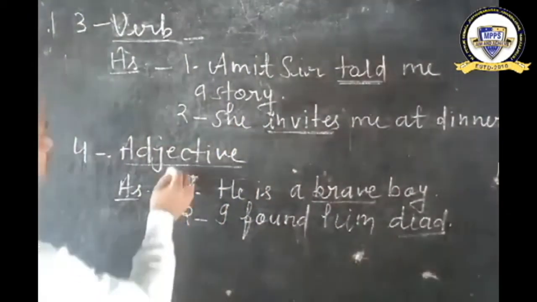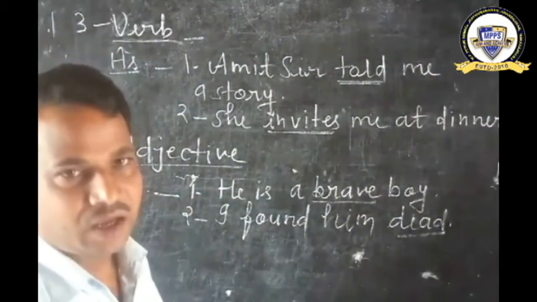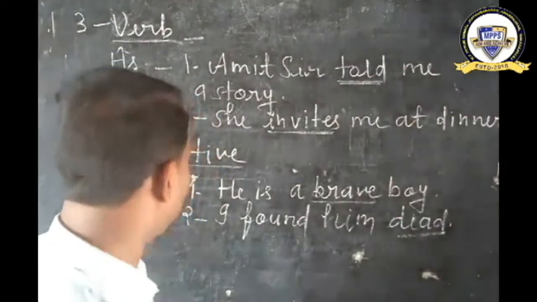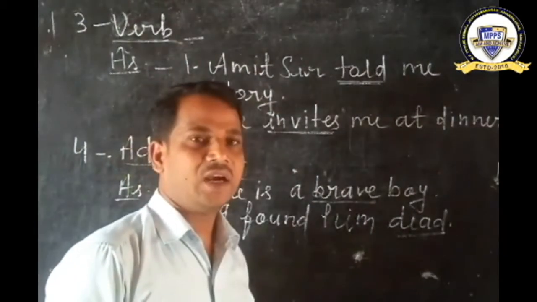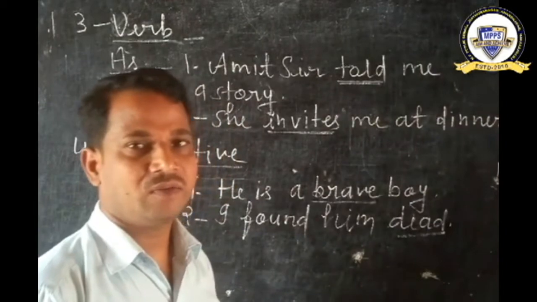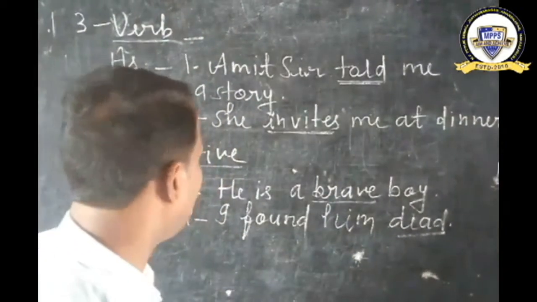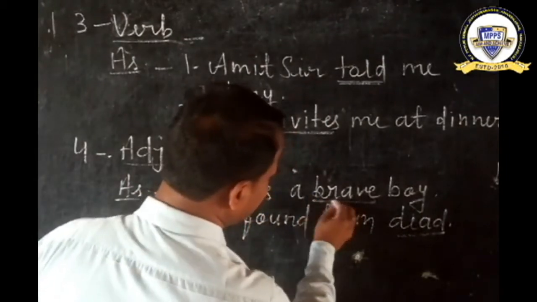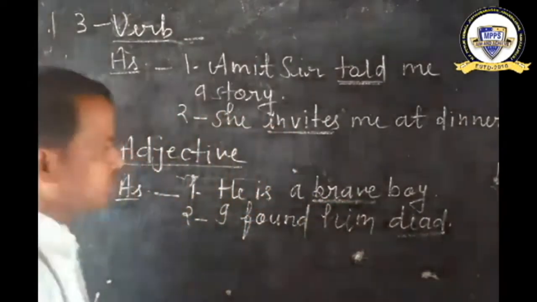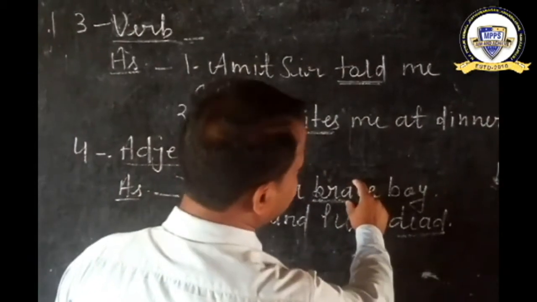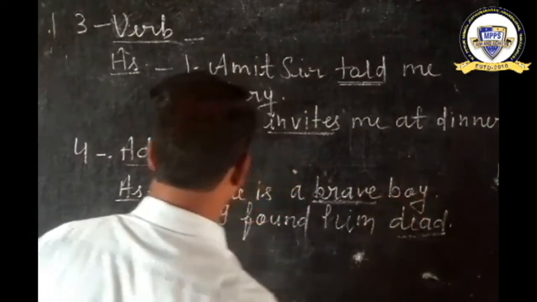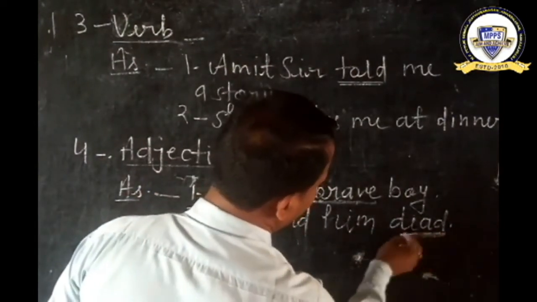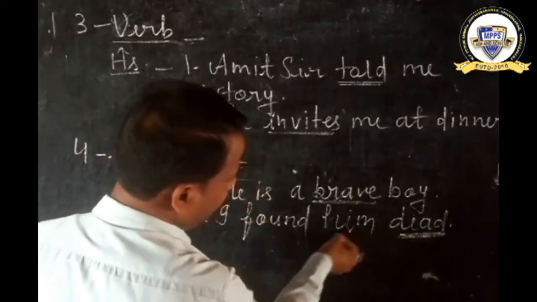And number 4, adjective. An adjective is a word which qualifies a noun or a pronoun. For example, he is a brave boy. In the given sentence, brave is our adjective because it qualifies a noun, boy. Second, I found him dead. Dead is our adjective because it qualifies a pronoun, him.